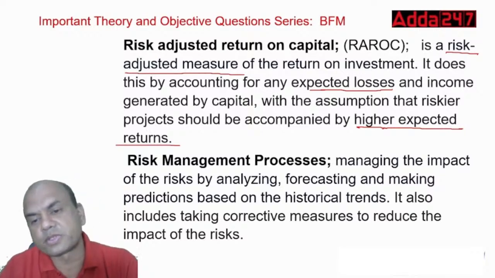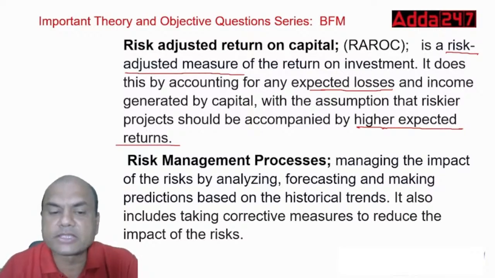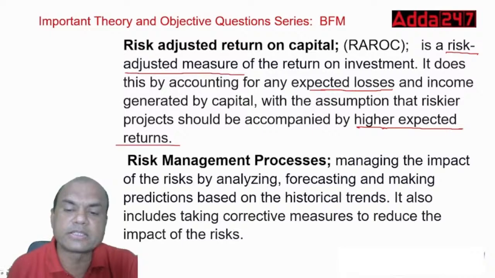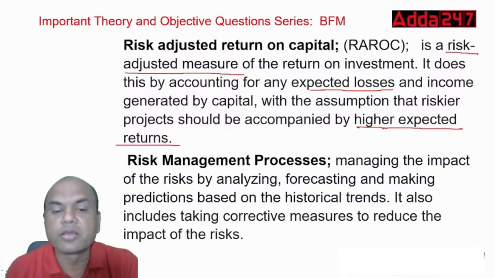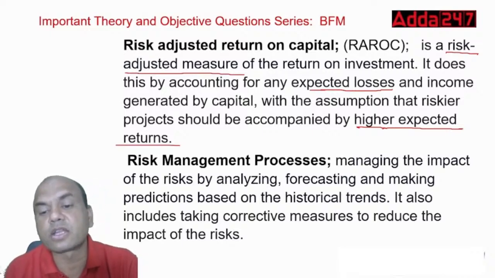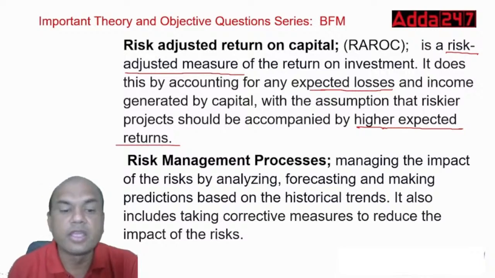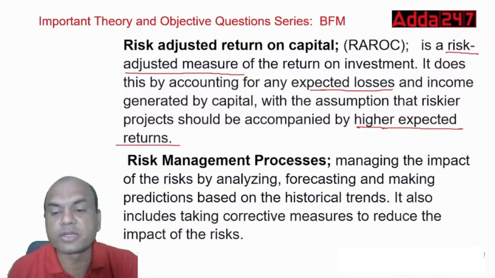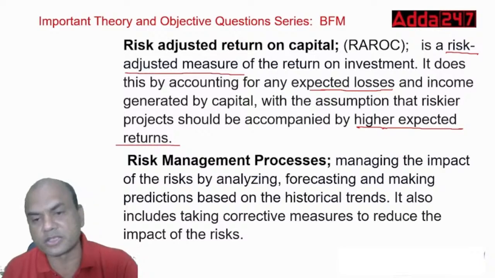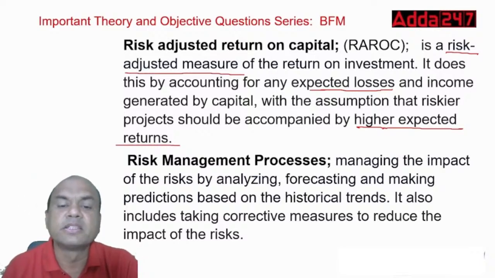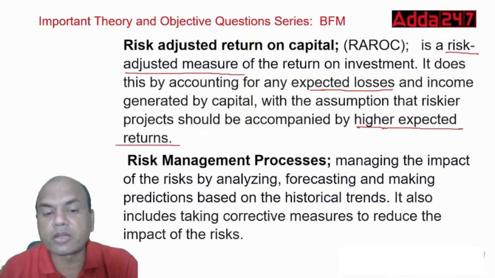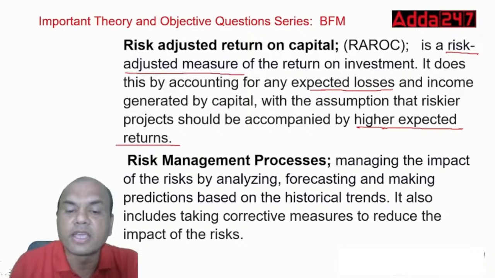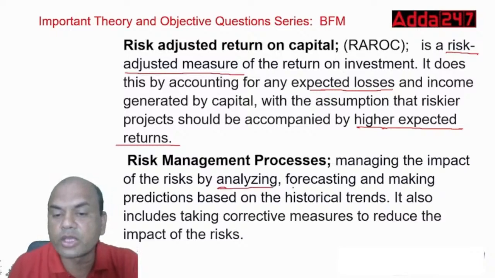Risk management process means what? Managing the impact of the risk by analyzing, forecasting, and making predictions based on the historical trends. It also includes taking corrective measures to reduce the impact of the risk. So, what do you mean by this? Here, managing the impact of the risk by analyzing, forecasting, and making the predictions.